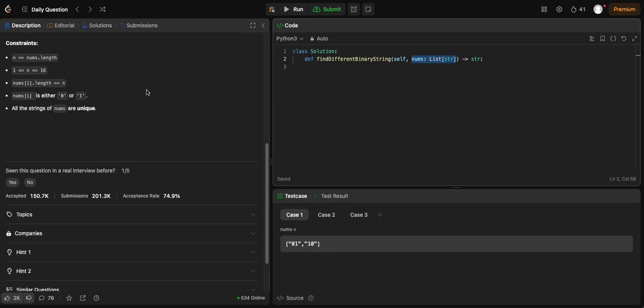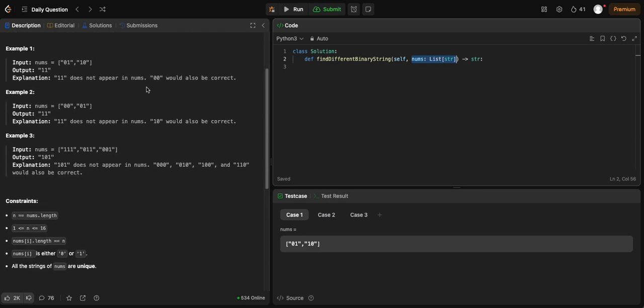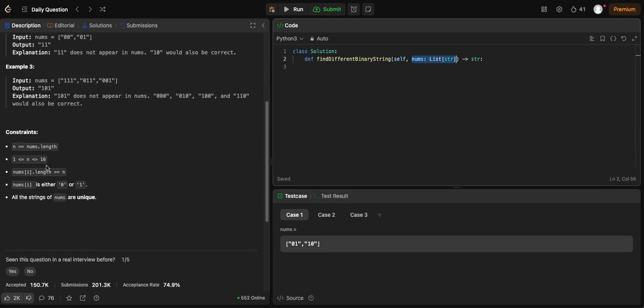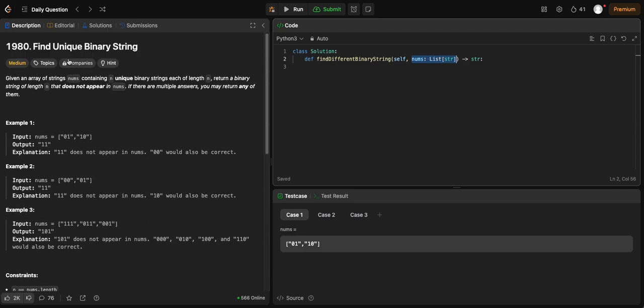Let's go up and see what it actually wants then. Actually, I do like to look at the constraints first because that gives you an idea of what kind of algorithm you have to use. So, given an array of strings nums, containing n unique binary strings, each binary string is of length n. Return a binary string of length n that does not appear in nums. If there are multiple answers, you can return any.